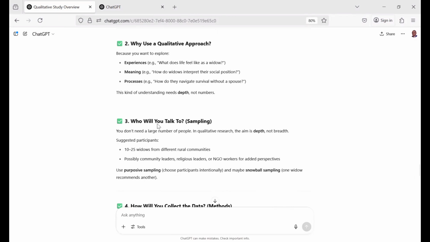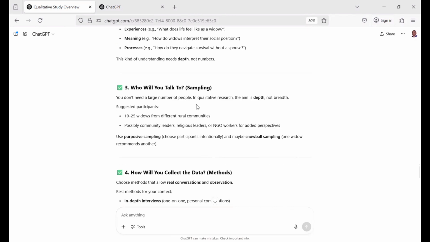So the next one is: who will you talk to? Sampling, talking in terms of sampling. It's saying you don't need a large number of people in qualitative research. The aim is depth, not breadth. Suggested participants: between 10 to 25 widows from different rural communities. But what we know is that this is just a guide. It can go beyond this a little more.